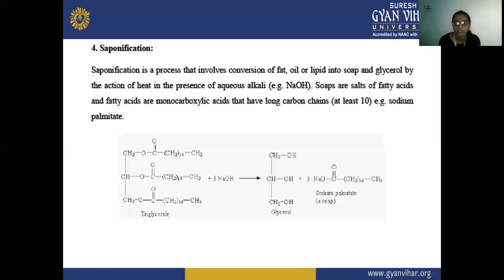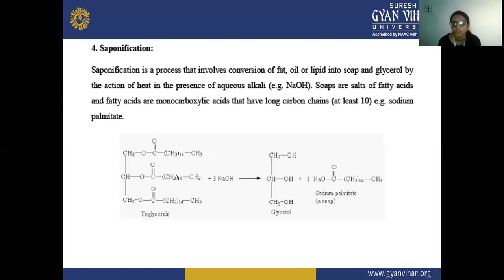So saponification is a process involving conversion of fat and oil or lipid into soap and glycerol by the action of heat and in the presence of alkali, that is NaOH, and the fat and oil are converted into soaps and glycerols.